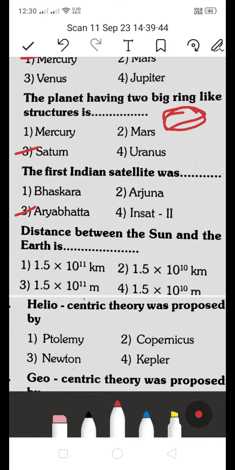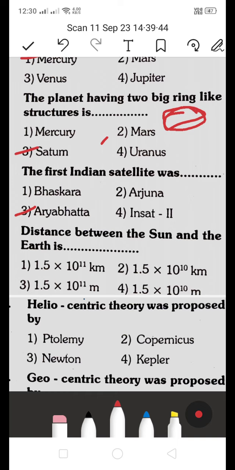If they ask about the earth's first artificial satellite in the exam, that is a previous bit. The earth's first artificial satellite is Sputnik 1. It was discovered on October 4th in the year 1957. If they ask about the earth's first artificial satellite, it's Sputnik 1, discovered on October 4th, 1957.